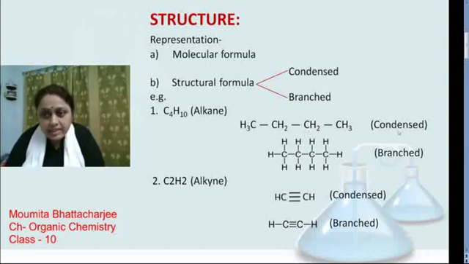Which one is a condensed formula? And here all the hydrogen atoms are given as branching, which is known as branched formula. Second example, C2H2, an alkyne. Here the same, CH triple bond CH, which one is a condensed formula, and here the two H atoms are given as branching. This one is branched.